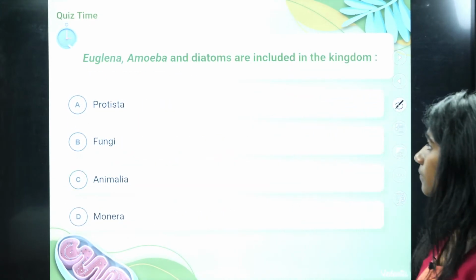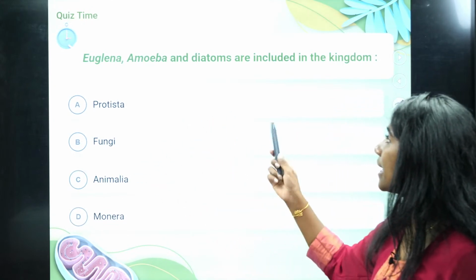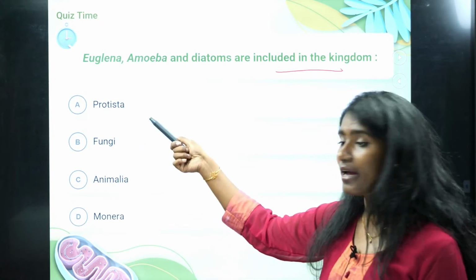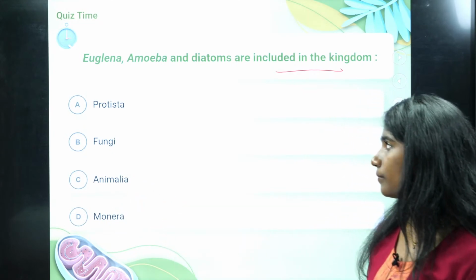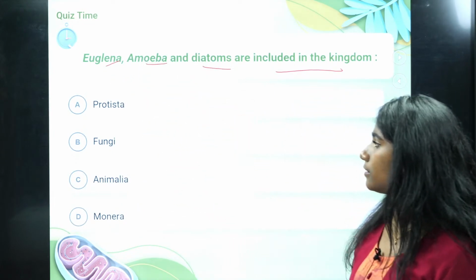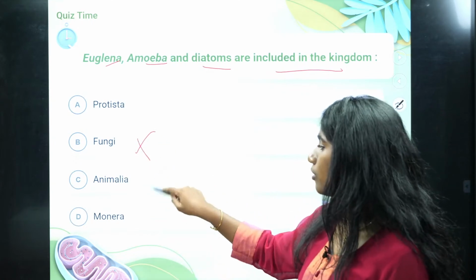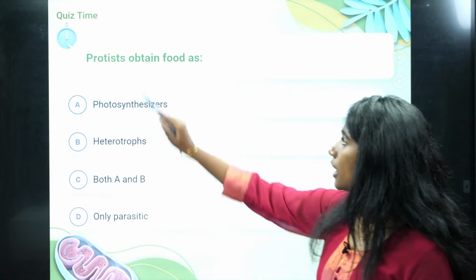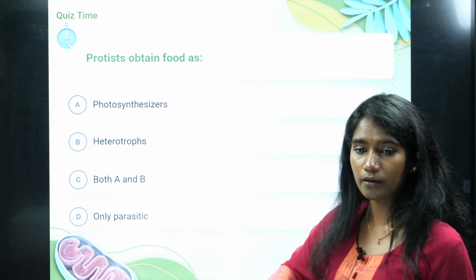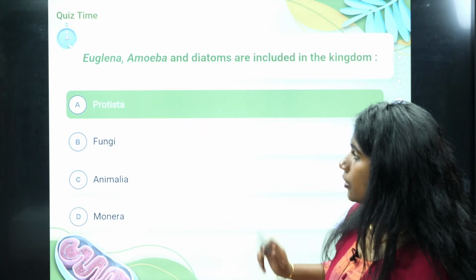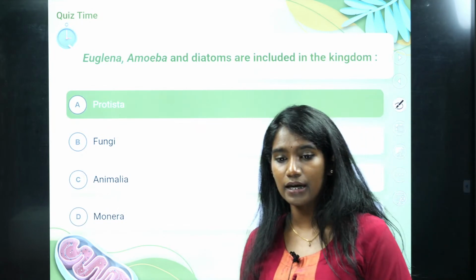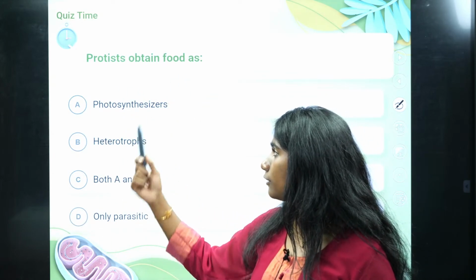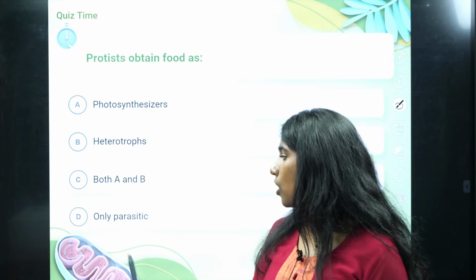Okay? Fine. Now, euglena, amoeba and diatoms are included in the kingdom. Is it protista, fungi, animalia or monera? See, euglena, amoeba and diatoms are not fungi, nor animalia or monera. Option A is the right answer. No, it was option A, Gaurav. Option A was the right answer, not option C. Now, protista obtain food as? Is it photosynthesizers or heterotrophs, both A and B, or only parasitic?